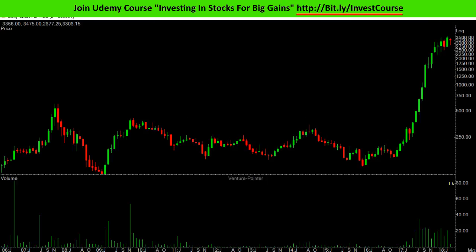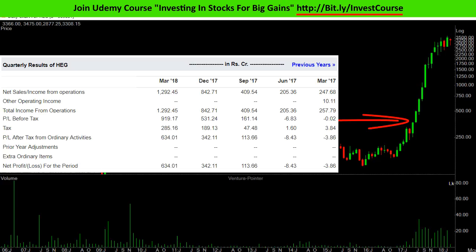For example, here is a chart of HEG. Acceleration in price began in June 2017, around the same time when QoQ earnings began. I bought it for 365 and then sold it recently for around 3100. If you have also bought this stock and haven't yet sold, then keep in mind it doesn't take long for acceleration to turn into deceleration. Be ready with your exit strategies.